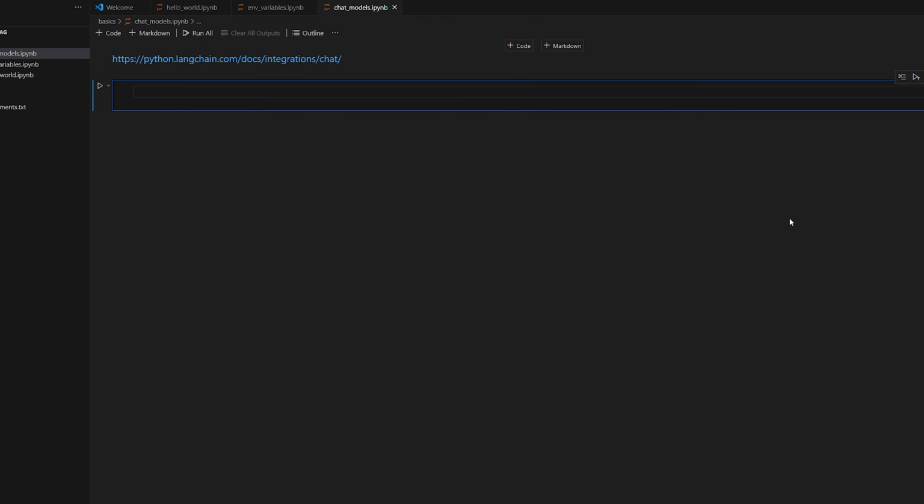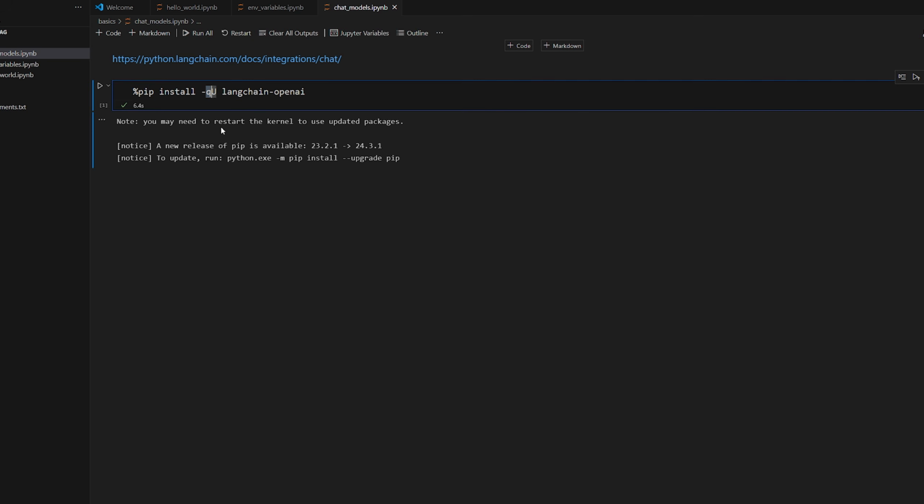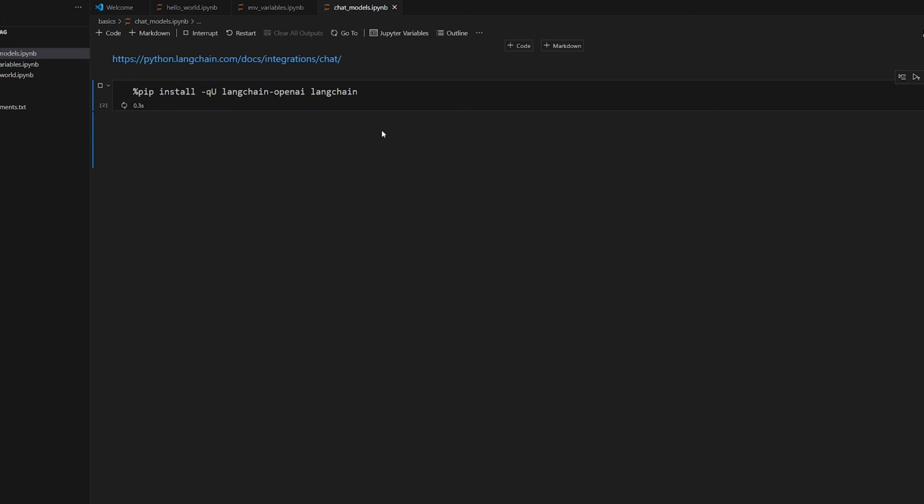The first thing that we want to do is that as the documentation says, we want to install the Langchain OpenAI package. So within a notebook, you can either run this command just in your terminal, and that will apply to the environment you've selected, like here. Or if you want to run it directly in the notebook, you can just prepend this with a % sign and now run it, and it will automatically install the package. The -q flag makes it quiet, so it doesn't really output a bunch of stuff as it's installing it, so it's less spammy. Let's also just make sure that we have Langchain. So Langchain, it'll install both for us.